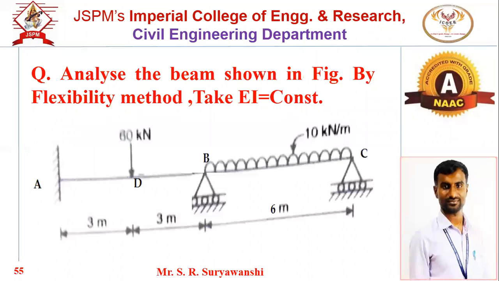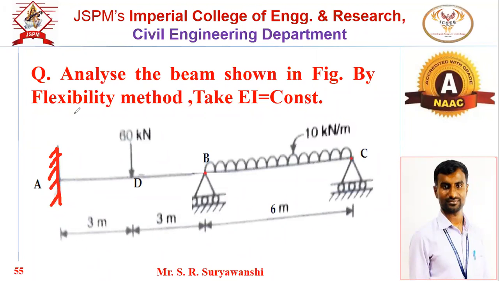Now this is the beam. Analyze the beam shown in the figure by the flexibility method. Take EI constant. Okay. Now what is the beam? It is a continuous beam. Support A is fixed. Okay, support A is fixed, and supports B and C are roller supports.